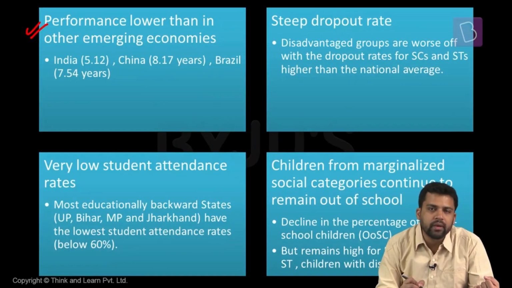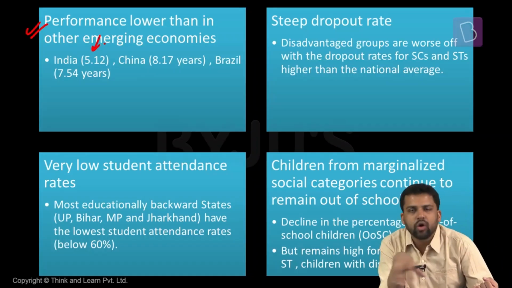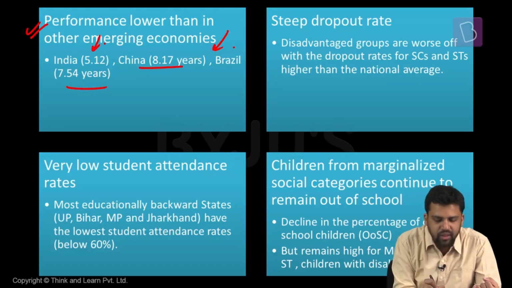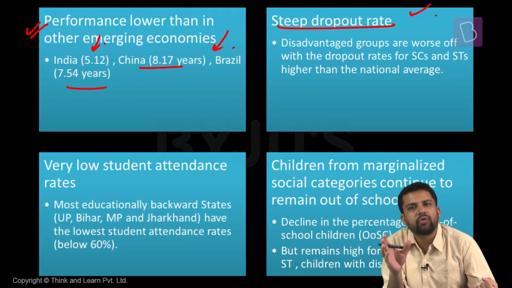What is the mean years of schooling in case of India? That means, on an average, what is the total duration of education a person would have acquired. In India, it is around 5.12 years. So the average Indian will be acquiring just 5 years of education. China and Brazil, these emerging economies, perform much better. They spend more years in education. The dropout rates we saw are quite high, and these dropout rates are very high for some specific communities.